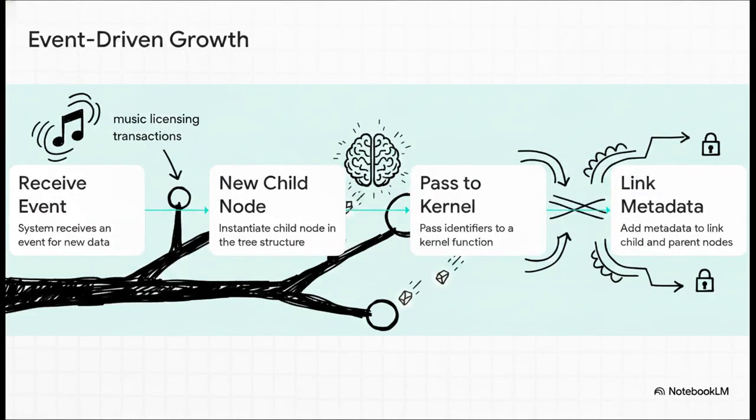Let's walk through a mini narrative of how this database actually breathes and grows. It's an event-driven system. Step 1, the system receives an event for a new data item. Let's say it's a brand new music licensing transaction. Step 2, the system instantly instantiates a new child node within the tree structure to hold that specific data. Step 3, identifiers for this new child node and its parent node are passed to a kernel function. And finally, step 4, metadata is securely added to link them together. The database literally grows a new branch to accommodate the new reality, without bound, limited only by the hardware itself.